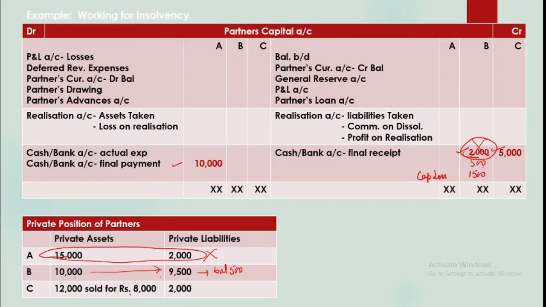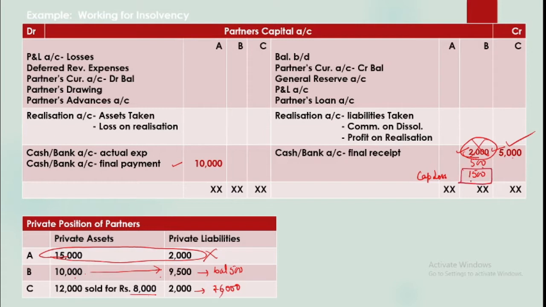Looking at C, C is having 6,000 rupees with him. After paying his personal liabilities, he is to bring 5,000. He can do this. So you see how insolvency affects our questions. It is only at the time of final settlement, when a partner is to bring money, that we cannot just write that he will bring money, which we were doing in simple problems. Because of insolvency, he might not be in a position to bring the full amount. So whatever amount he cannot bring is referred to as capital loss.